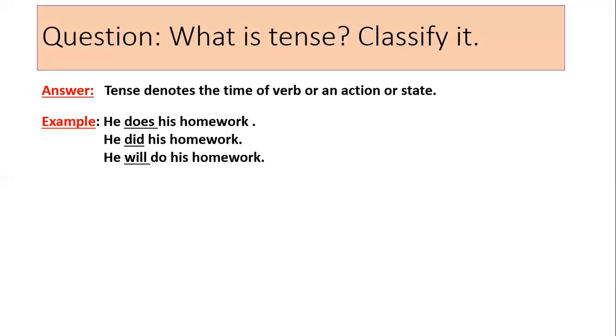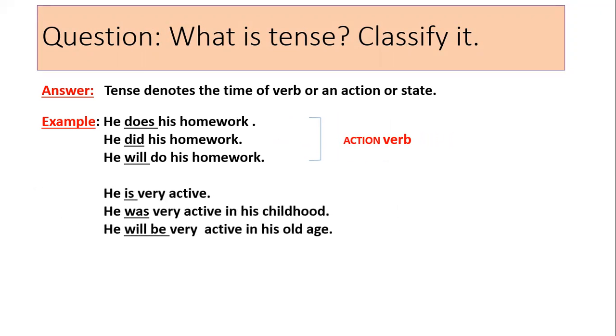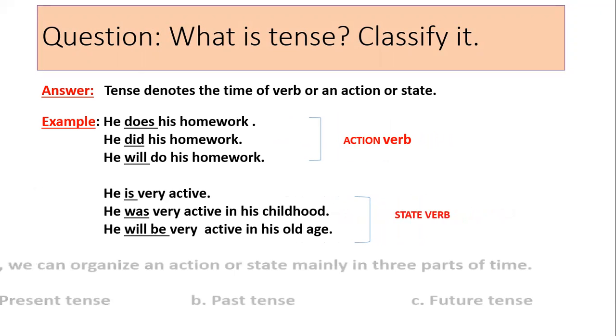Look at the examples here. He does his homework. He did his homework. He will do his homework. These verbs, do, is an action verb. And again, look at these examples. He is very active. He was very active in his childhood. He will be very active in his old age. These 3 underlined verbs are state verbs.